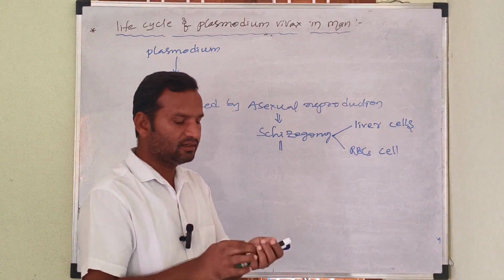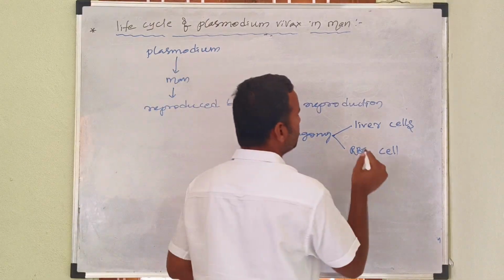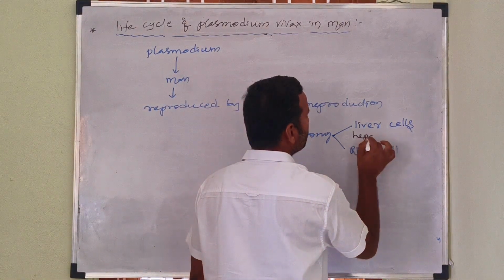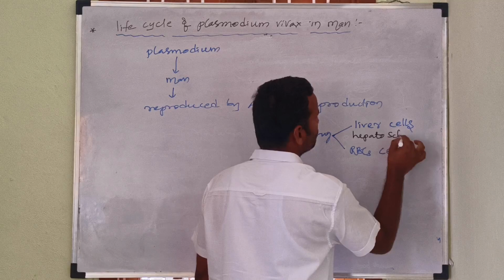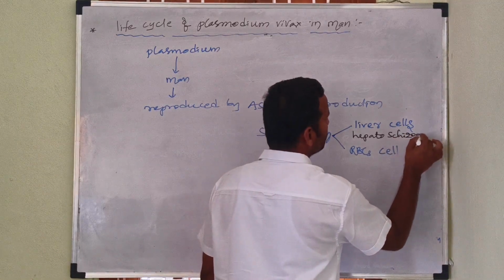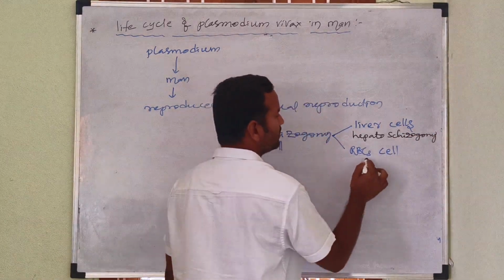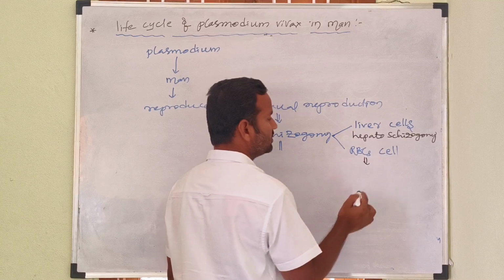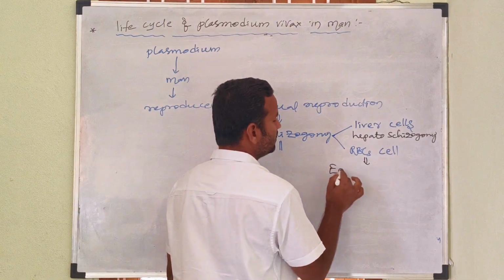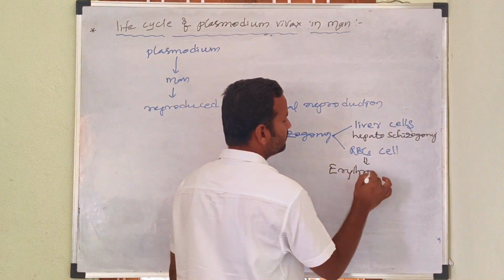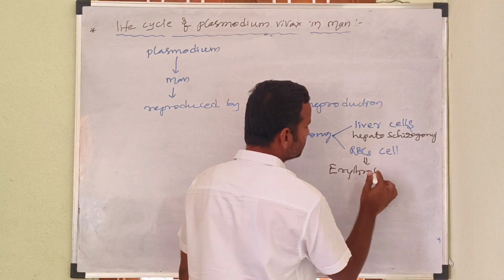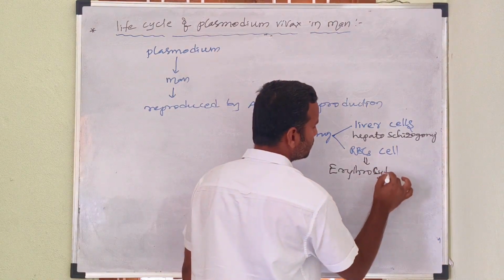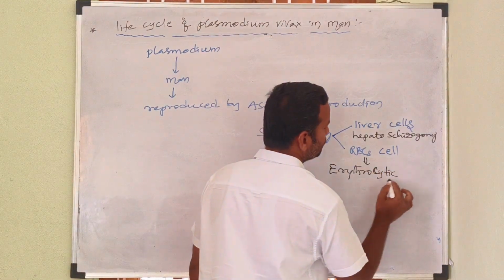If it occurs in a liver cell, it is called hepatocytic schizogony. If it occurs in an RBC, it is called erythrocytic schizogony.